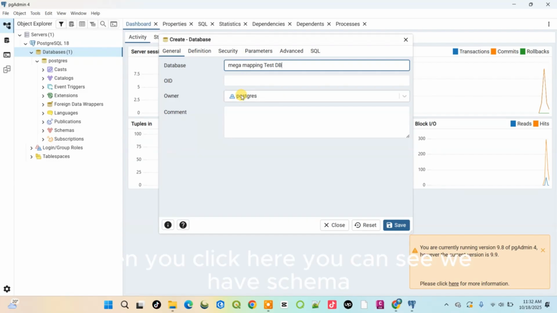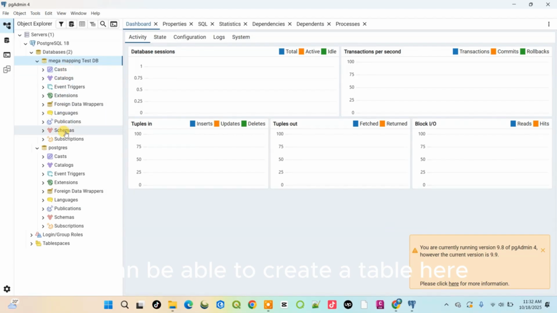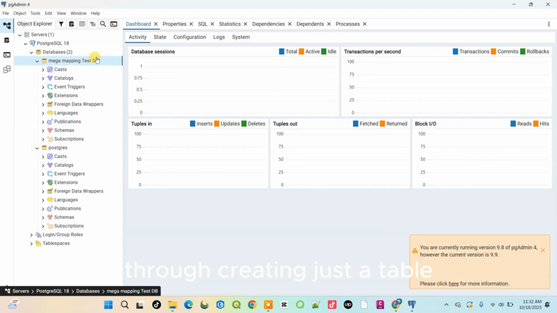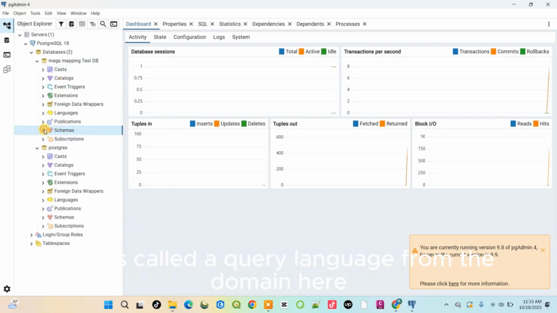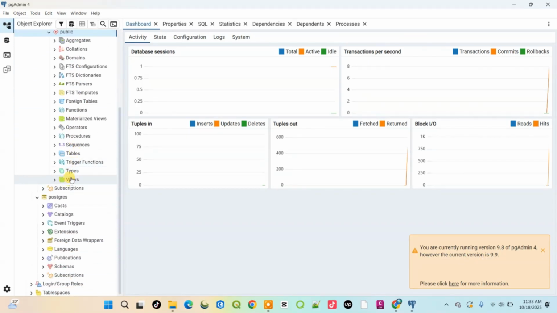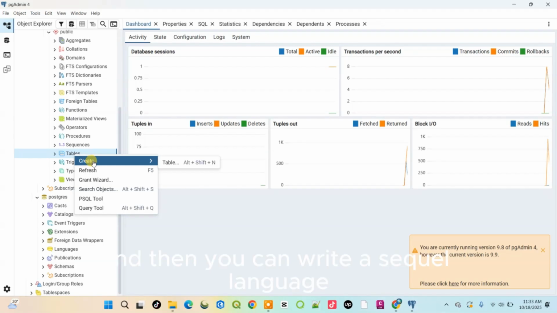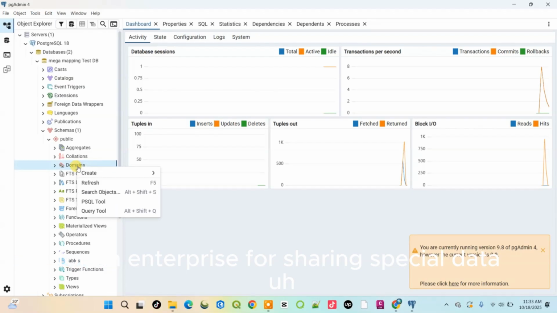When you click here, you can see we have schema, we have tables. I can create a table here through creating just a table, or you can do a SQL, what's called a query language from the domain here. And then you can write a SQL language just to create your table over here. So that's how you install the PostgreSQL database for an enterprise for sharing spatial data.